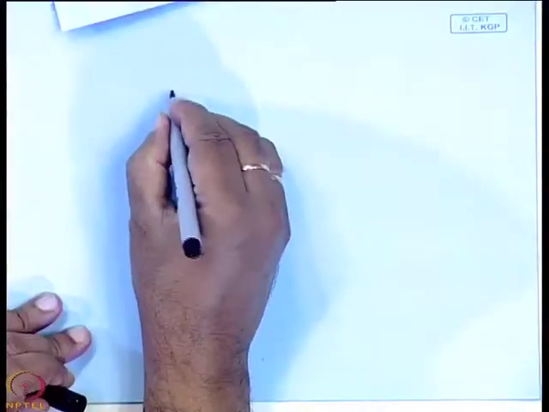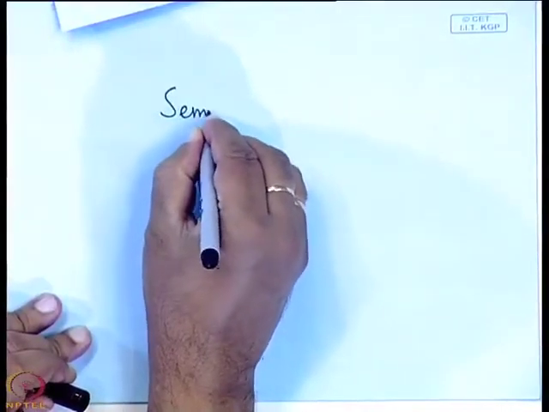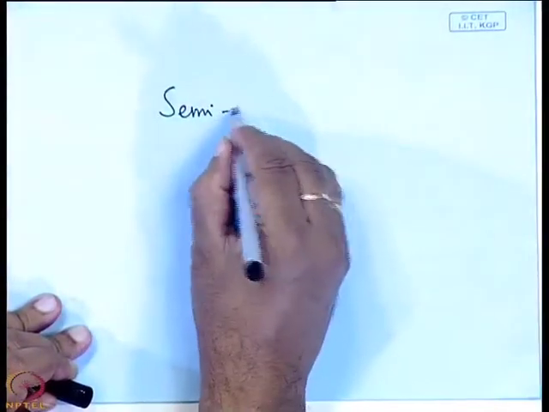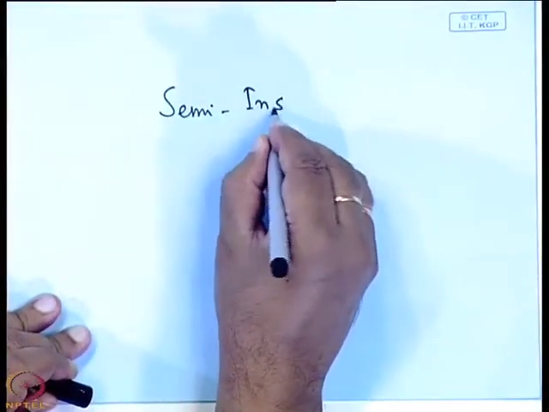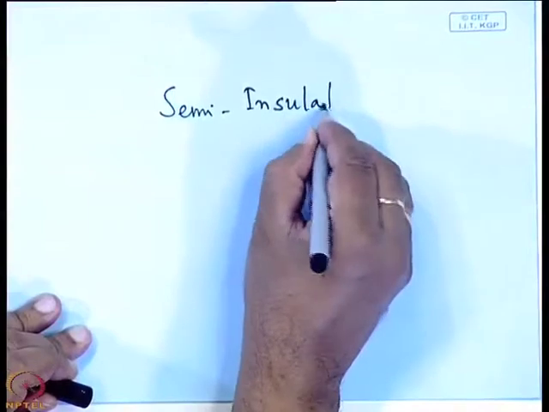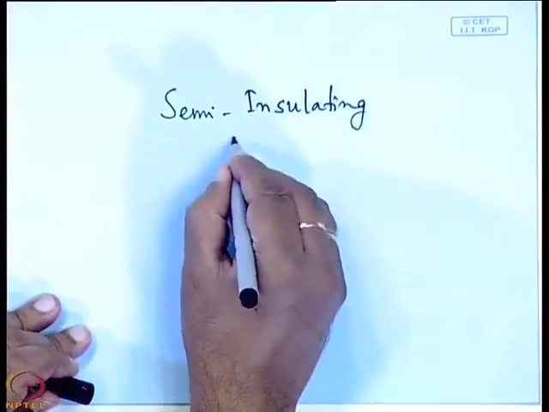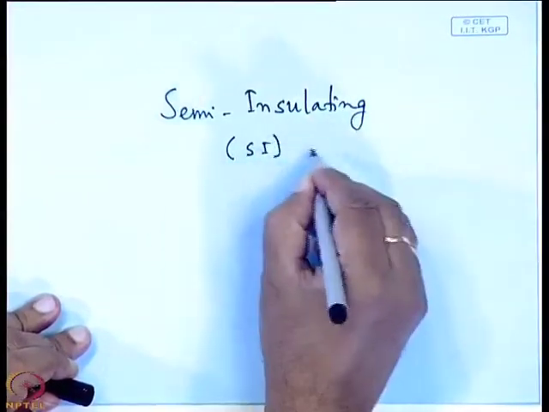So you cannot grow P type material using this technique, or one very important type of compound semiconducting crystal, known as semi-insulating. SI, semi-insulating gallium arsenide.